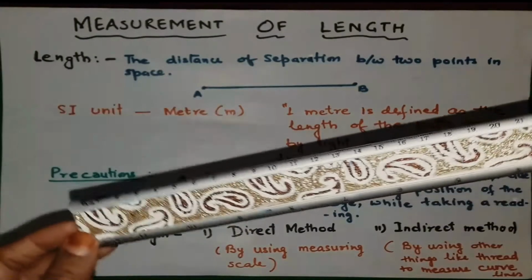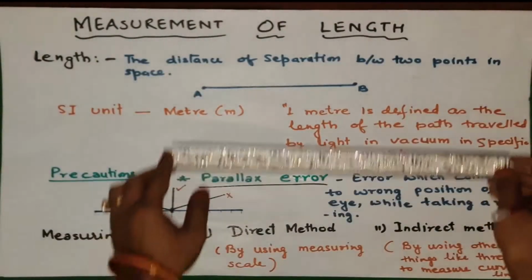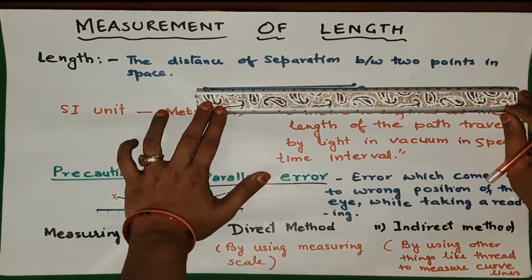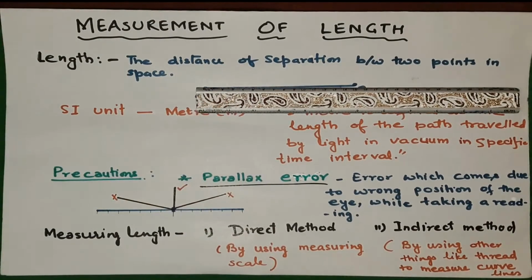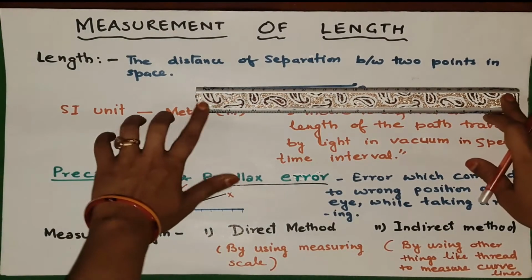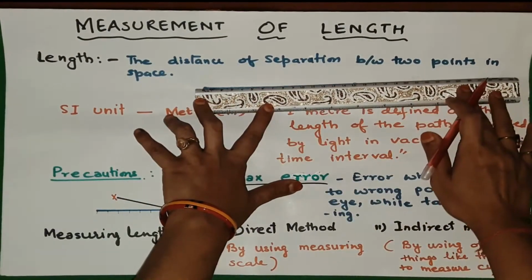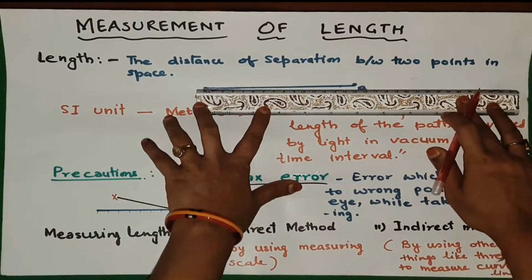It should not be like this, okay. So in this way you can measure this, okay. This length should be measured, it should not be kept like this and this, okay.